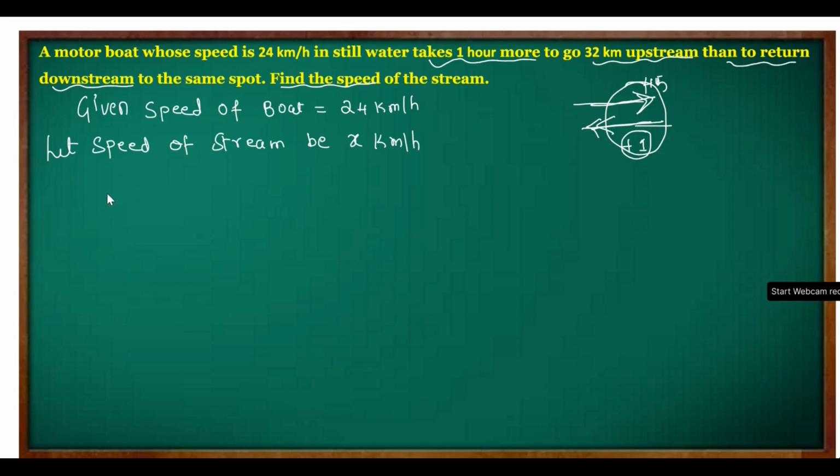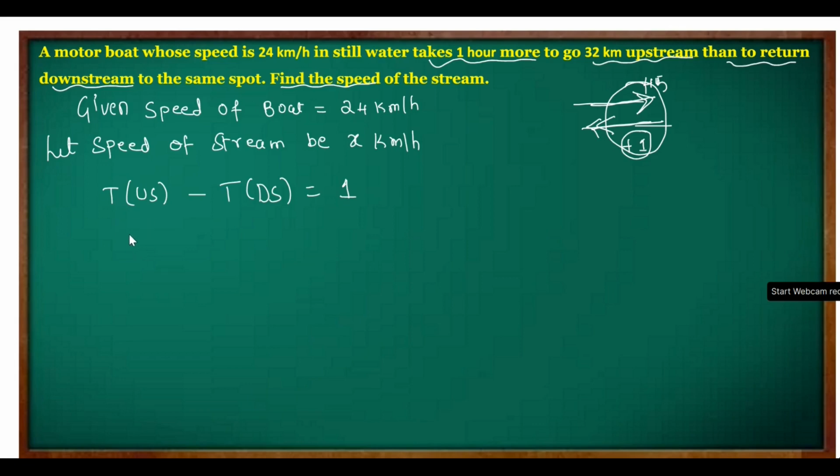Okay, so first upstream, time upstream minus time downstream equal to difference. How much? 1 hour. So here we are going to get the difference between the time taken. In the previous two questions we wrote here what? Plus time upstream plus time downstream, correct? Because there the difference was not given. If there is a difference, then you subtract. Got it? So now again this works in a usual way.